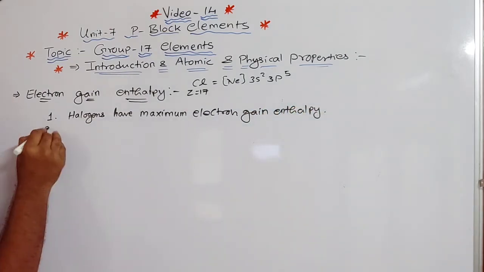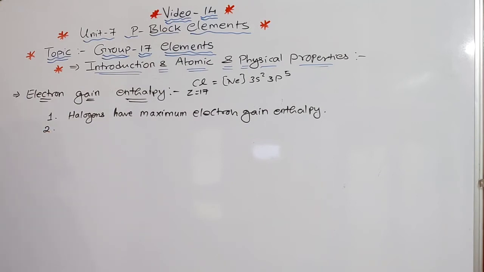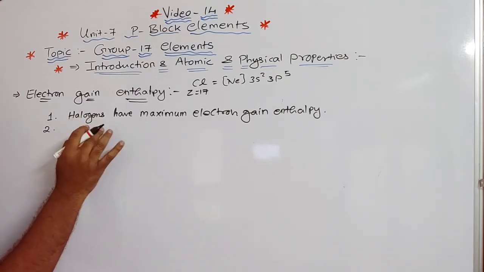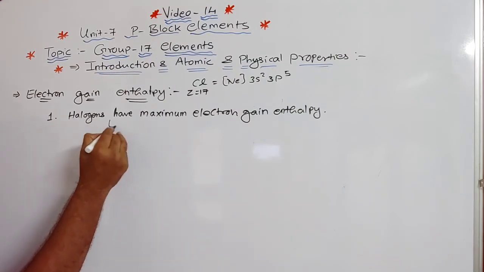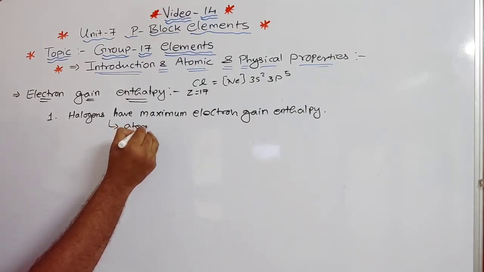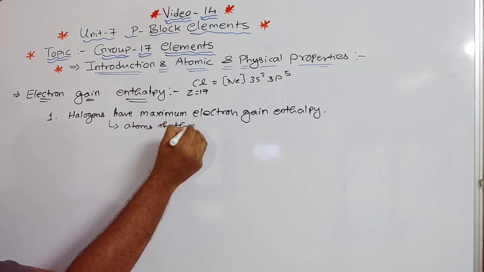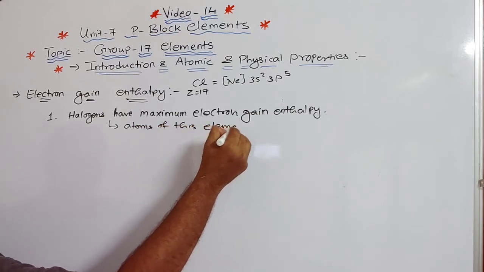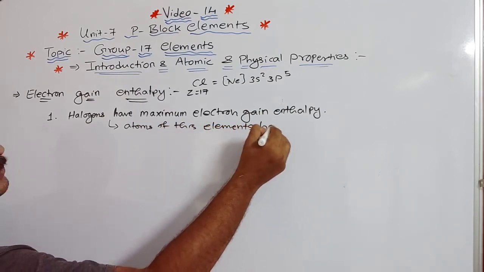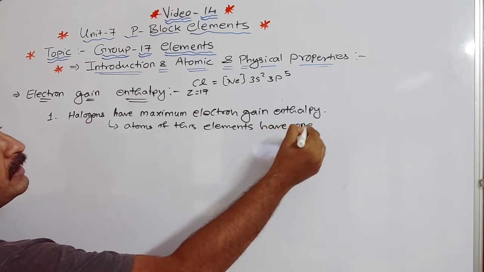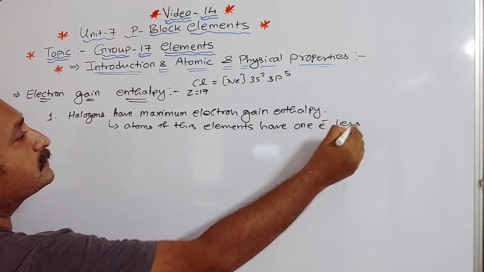Clear? The maximum electron gain enthalpy, what we say. Understood? Now the reason for this is due to the fact that atoms of these elements have one electron less.